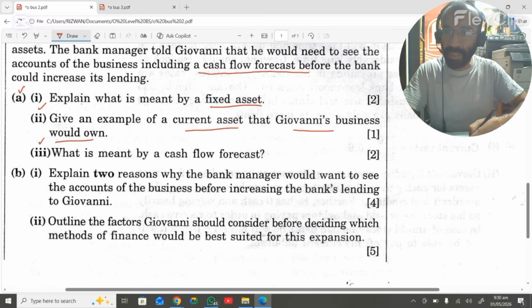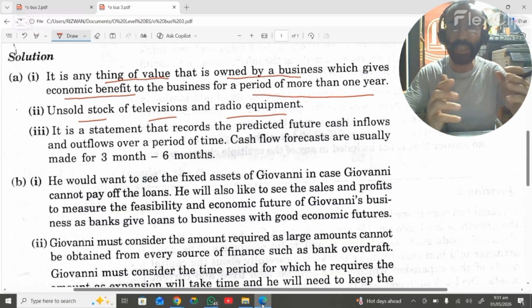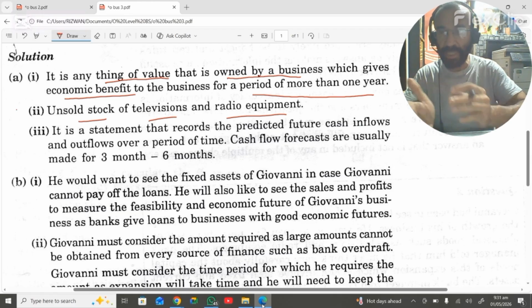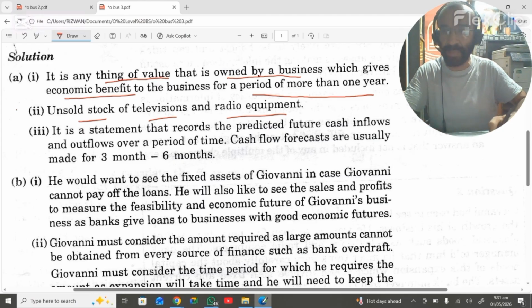A's third part is: what is meant by the cash flow forecast. So cash flow forecast is a statement that records the predicted future inflows and outflows over a period of time, and this forecast is usually made for 3 to 6 months. So it is a statement that records the predicted future cash inflows and outflows over a period of time, and cash flow forecasts are usually made for 3 to 6 months.